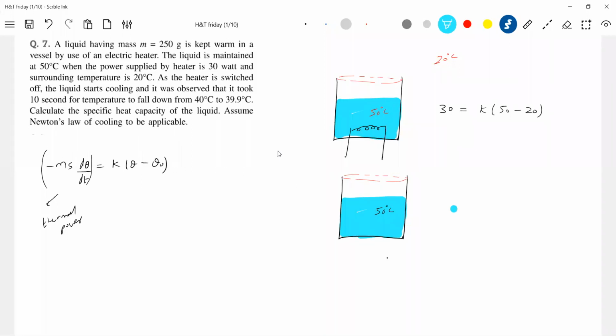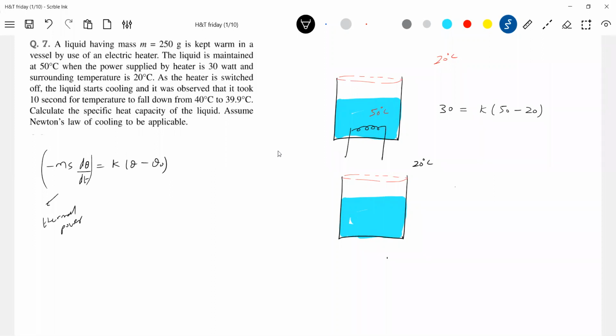So it will become from 40 to how much? It will take time, 10 seconds for temperature to fall from 40 to 39 degrees Celsius. Where in surrounding temperature, how much it will be? The same thing. So surrounding temperature, 20 degrees Celsius.